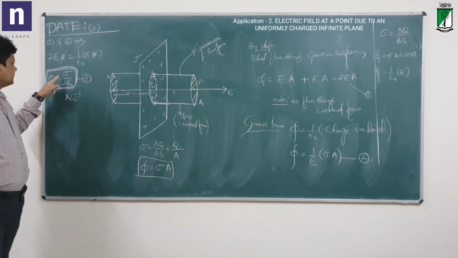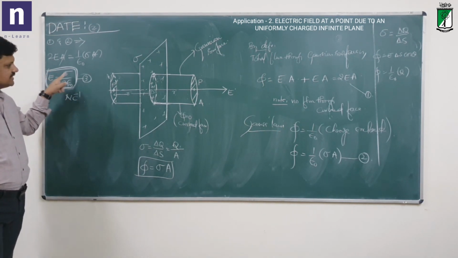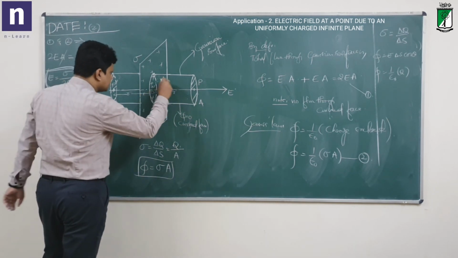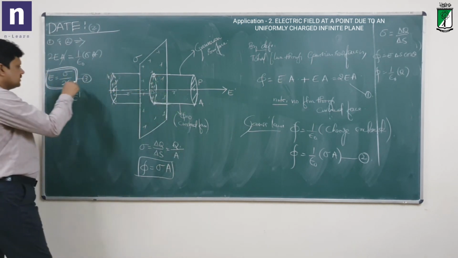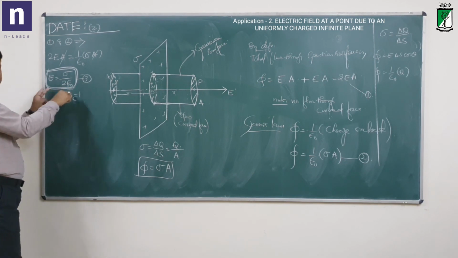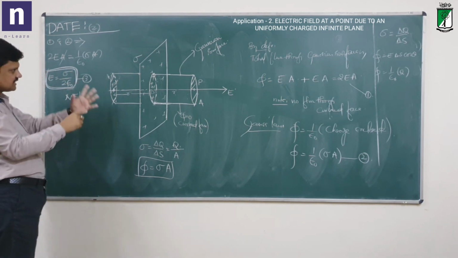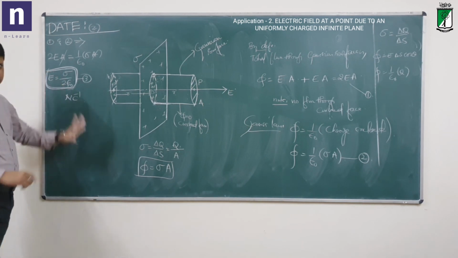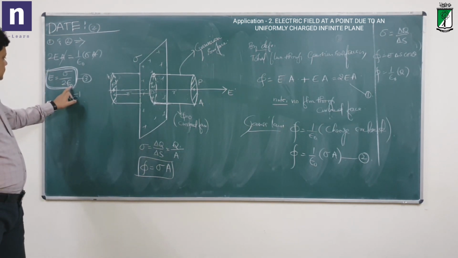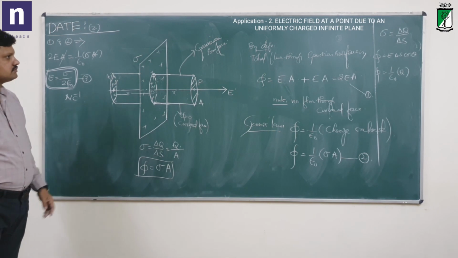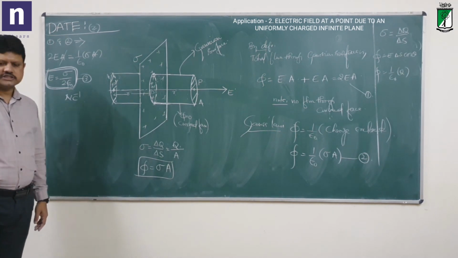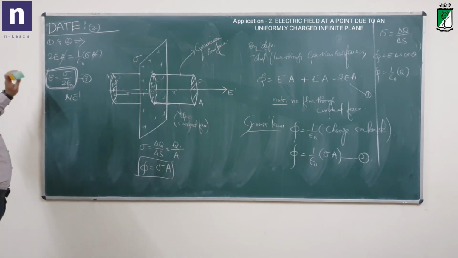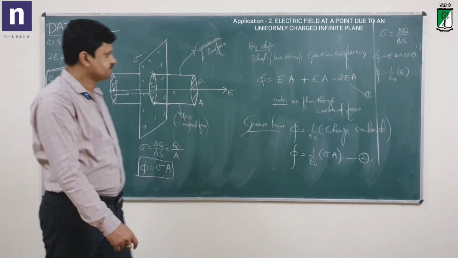Though the plane is infinitely big and though we took a small surface area A, those things are not there in this equation. So irrespective of the area covered, at any point P near the surface, the electric field is sigma by 2 epsilon naught. That's it. So that is about applications of Gauss law.